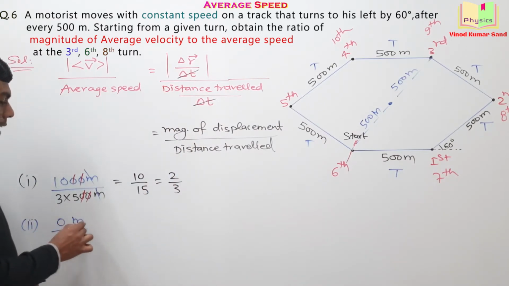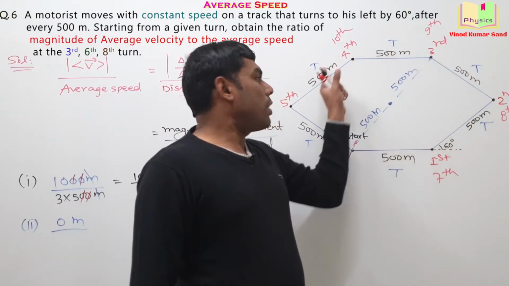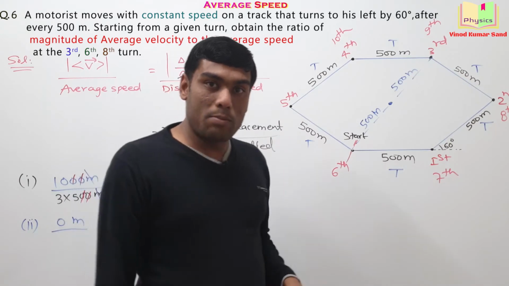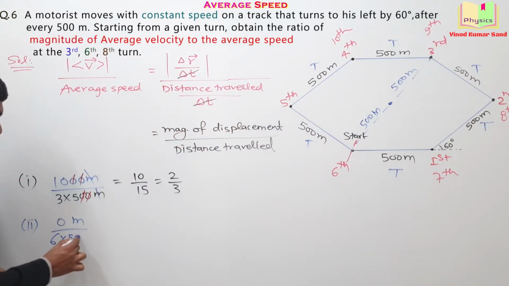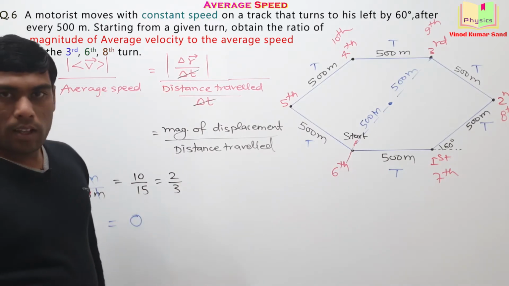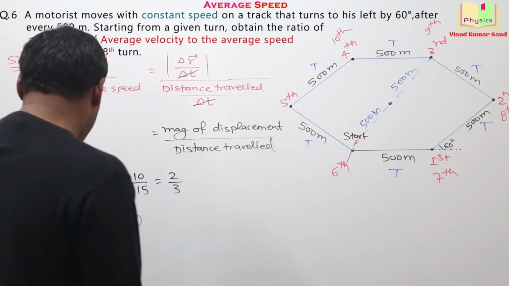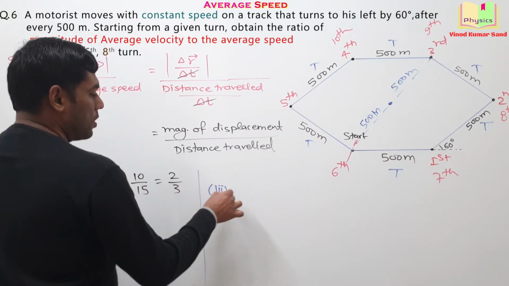Okay. And how much is the distance traveled? 1, 2, 3, 4, 5, 6. 6 times 500 meter we are traveling. So this is 6 into 500 meter. Although the ultimate answer is 0 only. Done. Now going for the third part of the calculation.